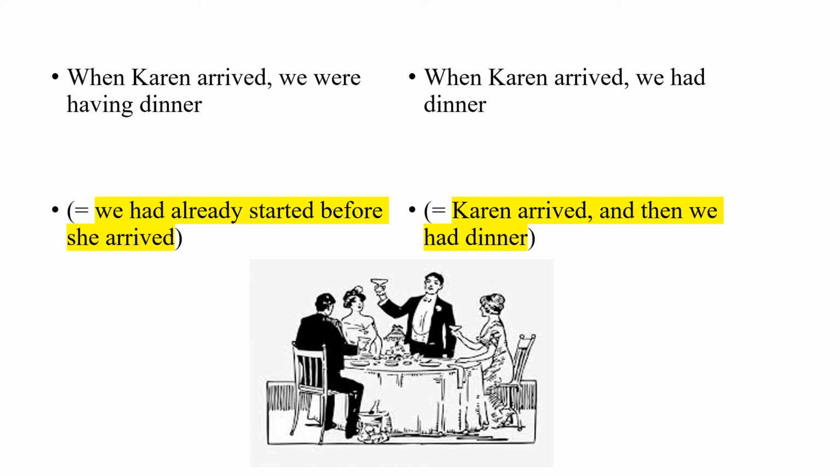Other examples include when Karen arrived, we were having dinner. This means that the speaker had already started the dinner before Karen arrived, while when Karen arrived, we had dinner. This means that when Karen arrived, the speaker then started the dinner.